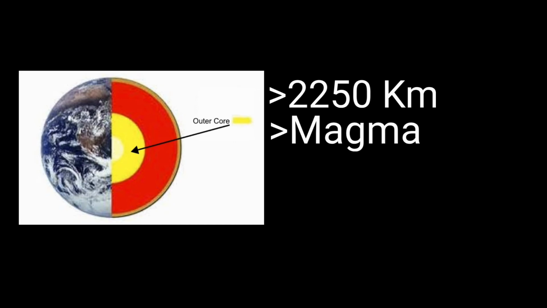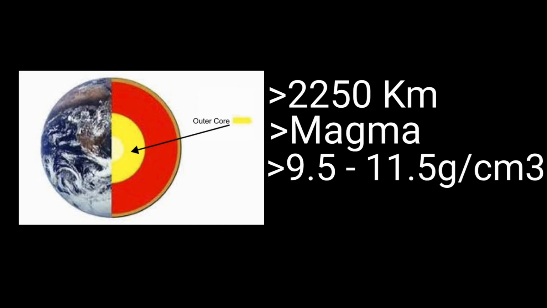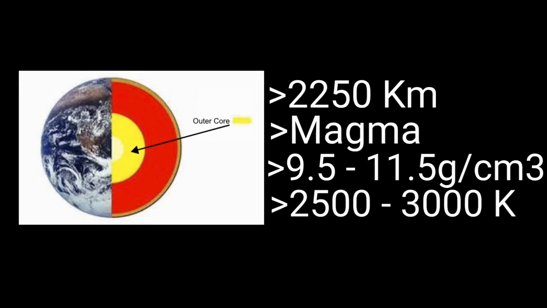The density of this layer is 9.5 to 11.5 grams per centimeter cubed, while the pressure is 135 through 300 GPa. The inner core is almost pure metal and has a melting temperature of 2,500 through 3,000 Kelvin.